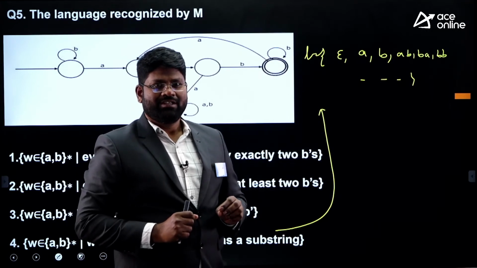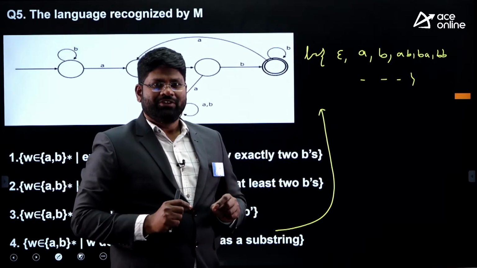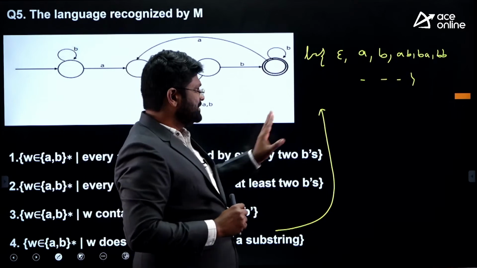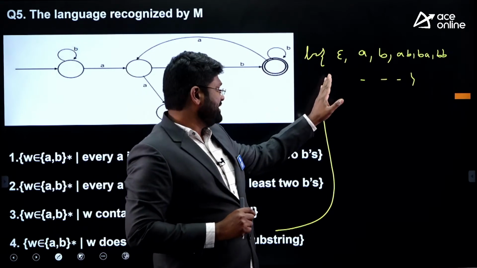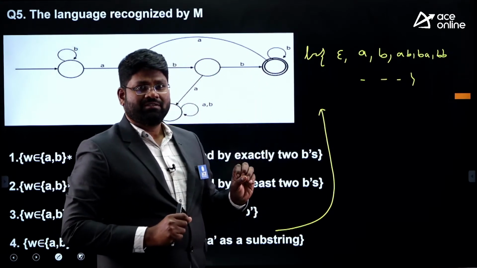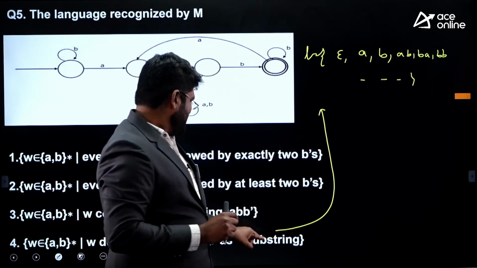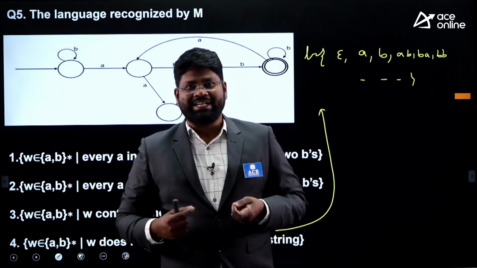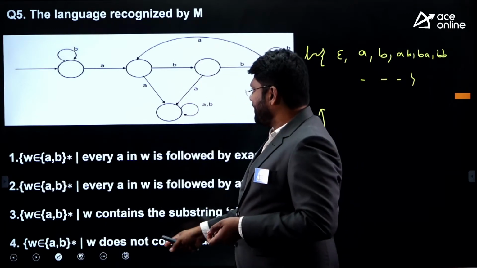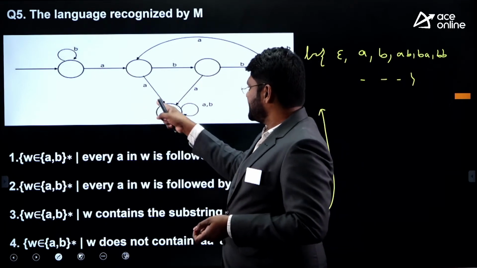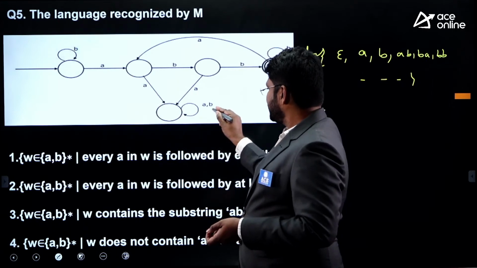Alright. Now you have to go to the diagram and check whether it is accepting these L values or not. That is very important for us. Here you may go for option D sometimes, because if I give you AA to this, you will be coming to this.